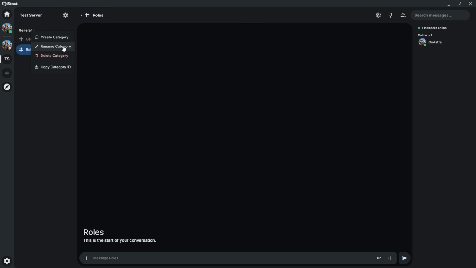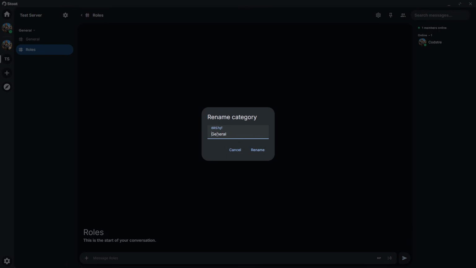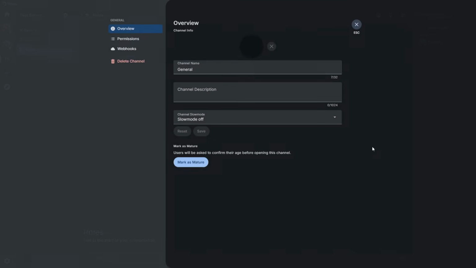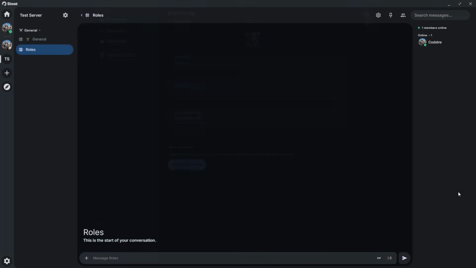The other cool thing is if you wanted to add your emojis, you can. You can just go in there, do like swords, I guess, rename, and then that's up there like that. The other cool thing is with your channels, if you open up the channel settings, you can actually add an image. I was playing with Guild Wars stuff, so I'll just throw that on there to see what it's going to be like. And now in General you have an emoji or a custom character. You can't do it with the categories for some reason. I don't know if they'll add that in the future. If they do, that'd be awesome.